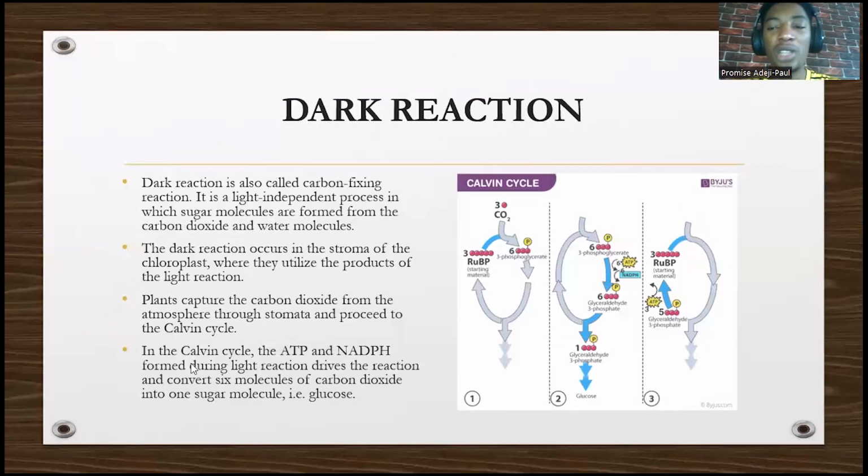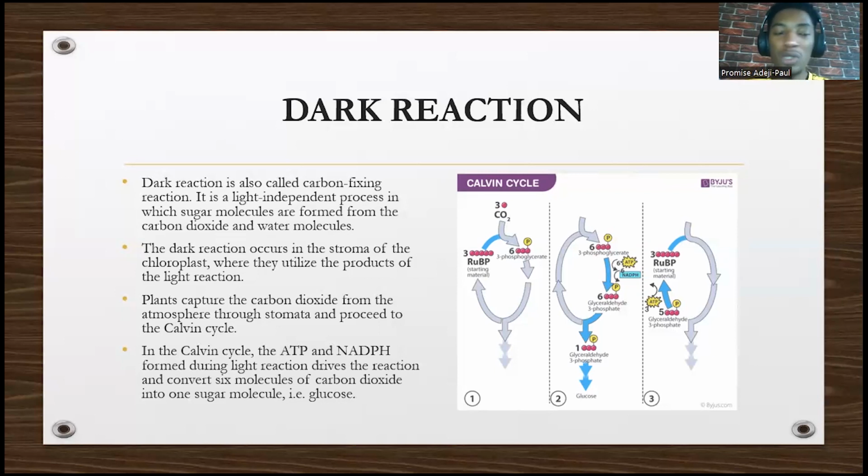So what's the dark reaction? It's also called what? Take notes. It's also called the Calvin cycle. It's also called the carbon fixing reaction. These are other names that you might see, so be aware of that. It's a light independent stage. That means it doesn't depend on light because it's the dark, in which sugar molecules are formed from what? The CO2 and water molecule.